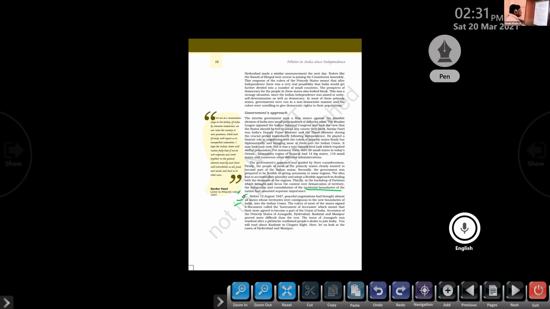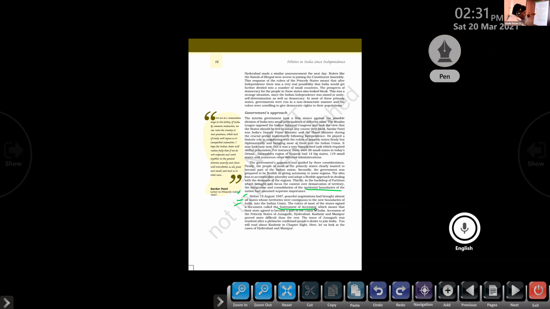The rulers of most of the states signed a document called the Instrument of Accession. Underline that. Question: what is the Instrument of Accession? Which meant that their state agreed to become part of the Union of India.